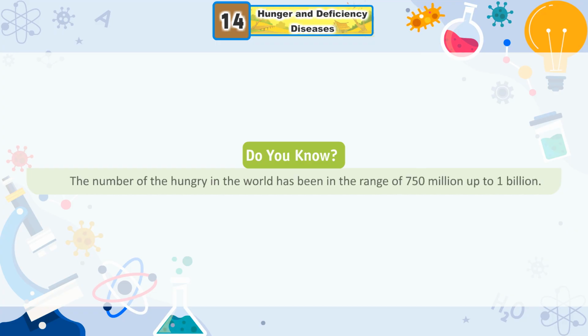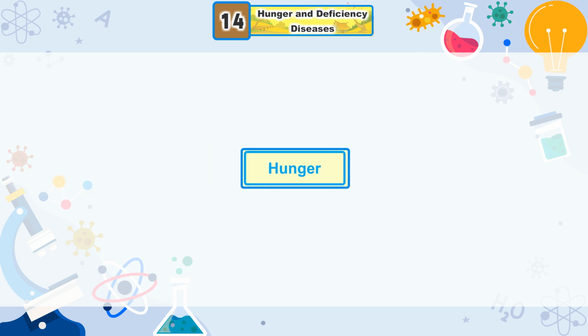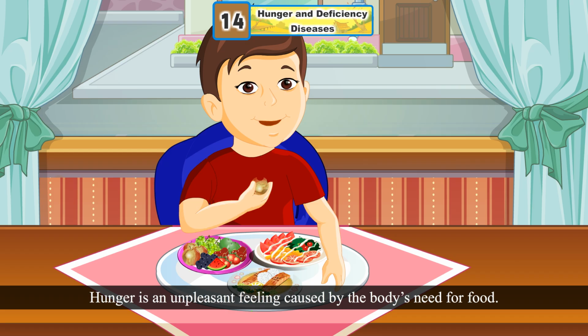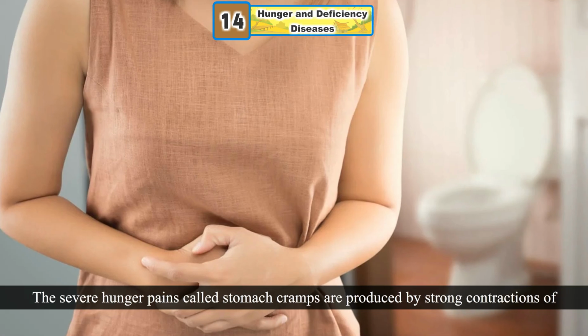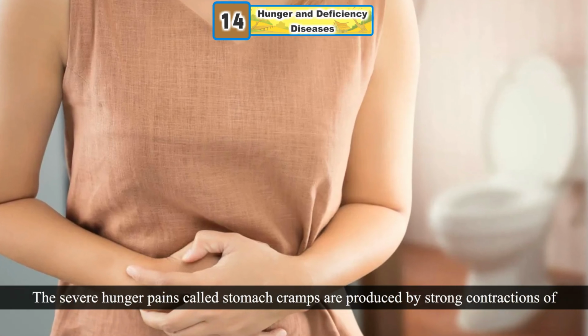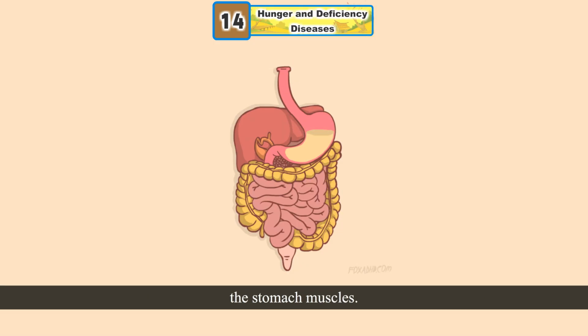Do you know? The number of the hungry in the world has been in the range of 750 million up to 1 billion. Hunger is an unpleasant feeling caused by the body's need for food. Hunger causes various sensations in the stomach as well as weakness and faintness. The severe hunger pains called stomach cramps are produced by strong contractions of the stomach muscles.